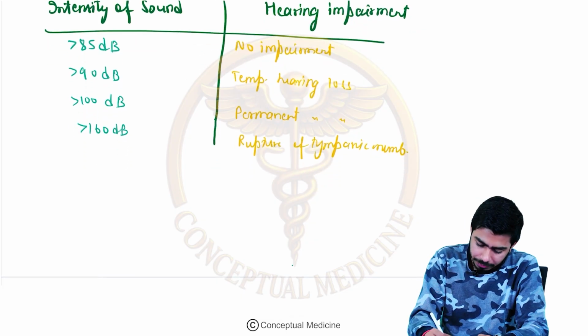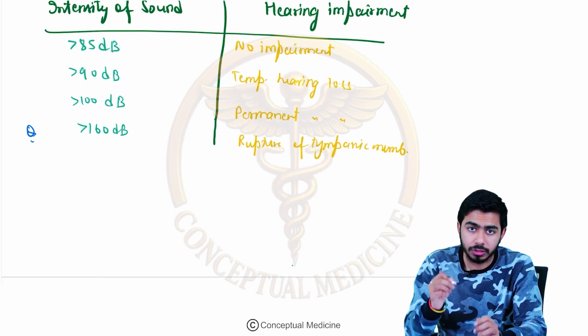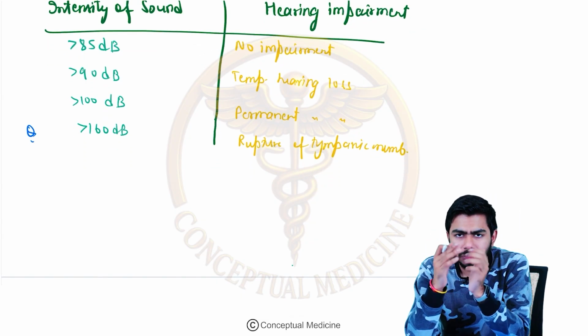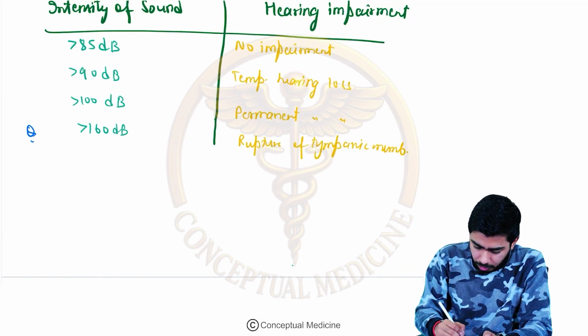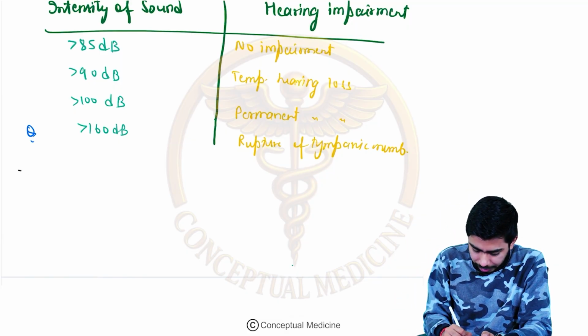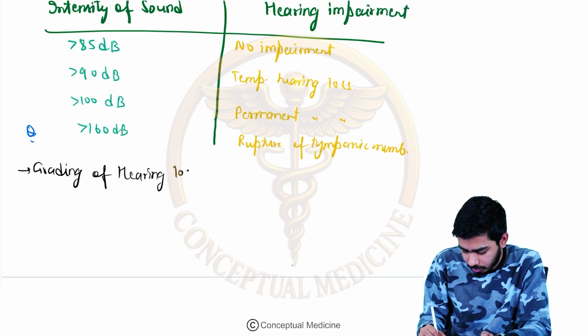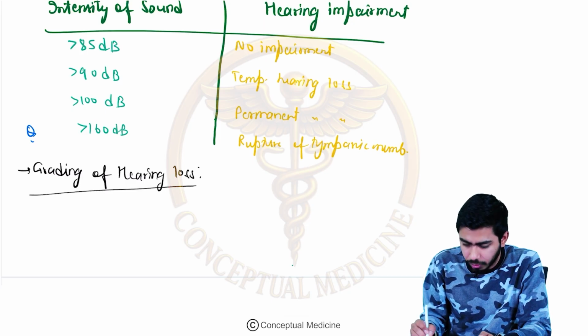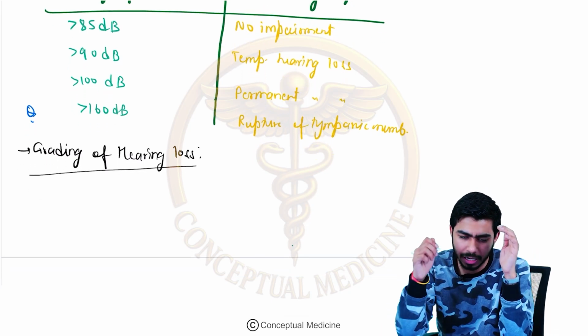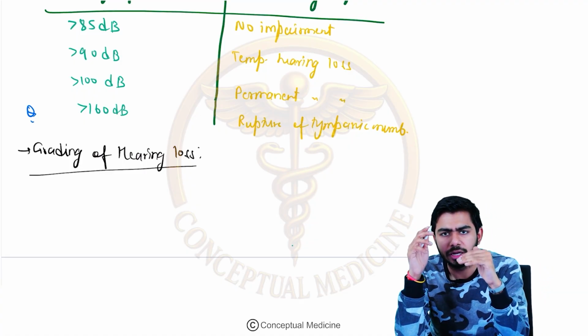Okay, and that was the MCQ, guys, once had been asked, right? Now, what are the grading of the hearing loss? Let's talk about the grading of hearing loss. If we talk about the grading of hearing loss, we might be having grade 1, grade 2, grade 3 and grade 4.